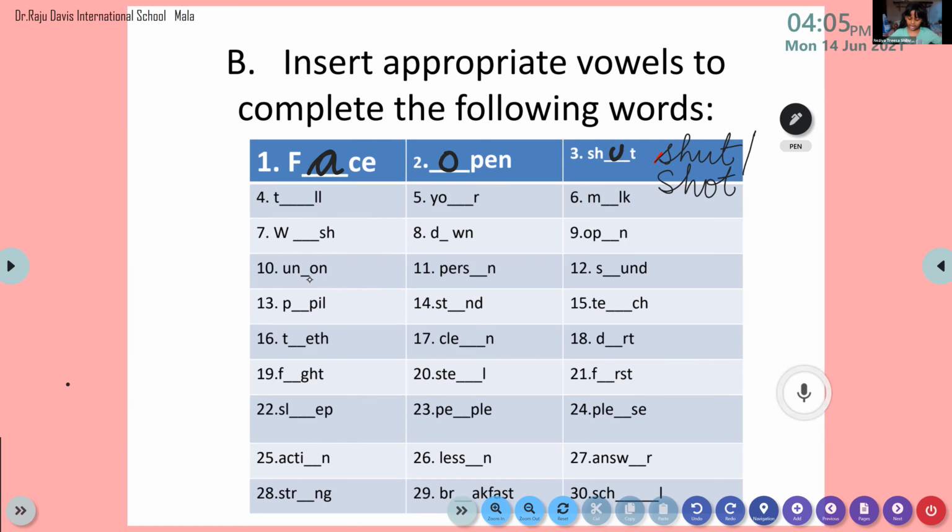T-A-L-L. Very good. T-A-L-L. Yes, Nazia is right. Tall.